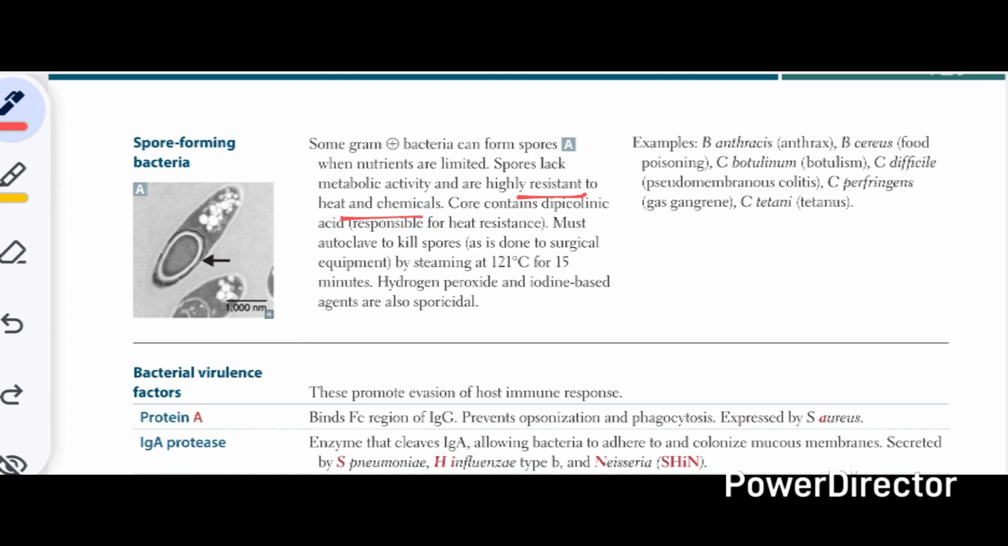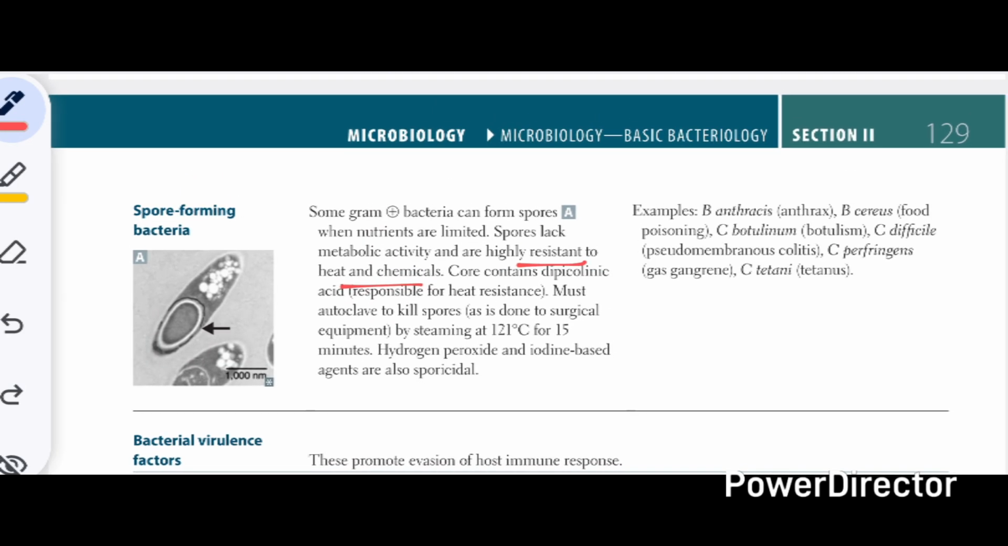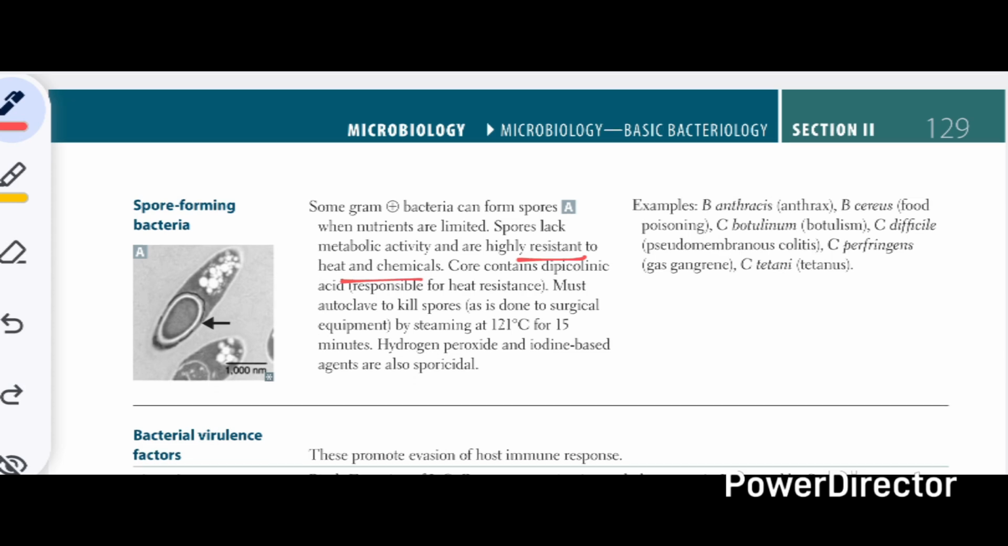Some foods and instruments must be autoclaved to kill these spores, as is done in the surgical equipment by steaming at 121 degrees centigrade for at least 15 minutes. The hydrogen peroxide and iodine-based agents are also sporicidal. The examples of spore-forming bacteria include Bacillus anthracis, Bacillus cereus, which causes the food poisoning. Then we have Clostridium species such as Clostridium botulinum, Clostridium difficile, Clostridium perfringens, and Clostridium tetani. And the disease and pathogenesis caused by these organisms will be studied in the subsequent sections.